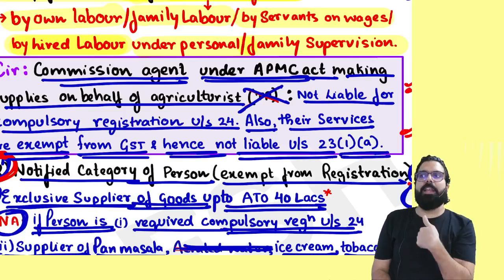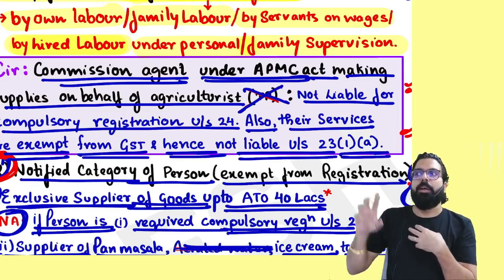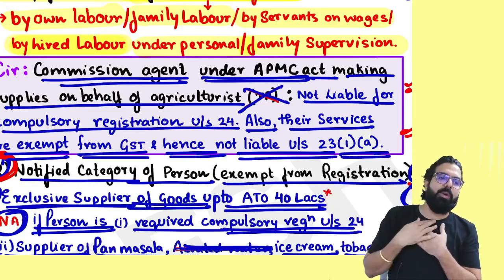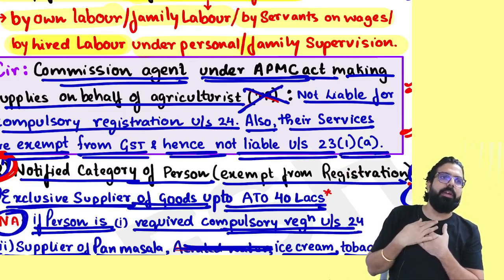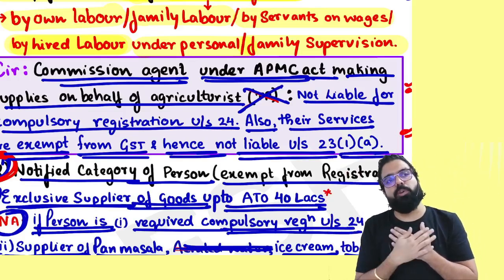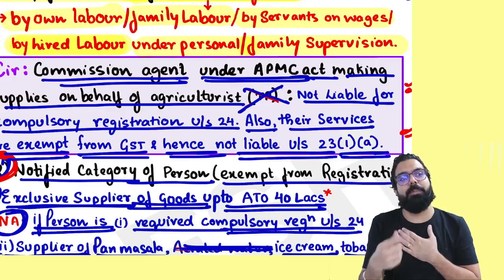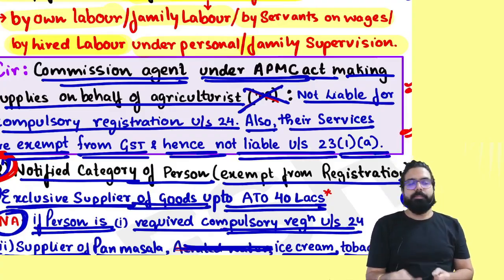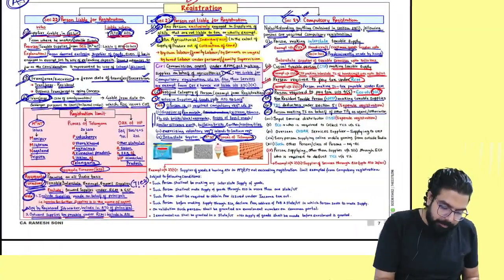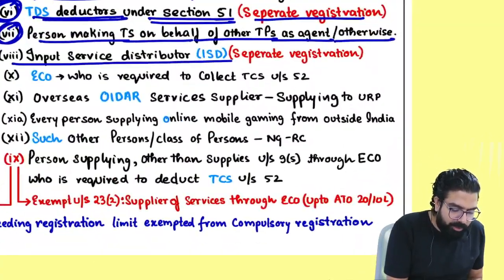Tell me one thing. I am an agricultural produce marketing committee agent. My boss is an agriculturist. Am I required compulsory registration? Not required. My commission is more than 20 lakh. Am I required registration or not? Still not required, because my commission is exempt. Done, everyone? Next. The next is input service distributor.